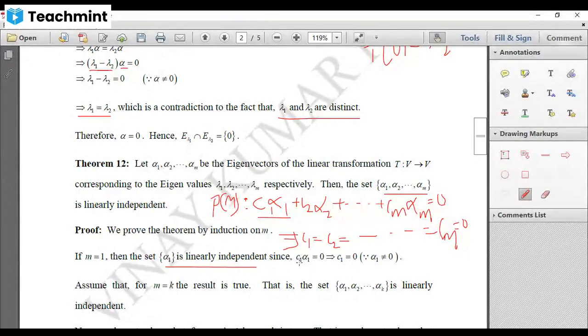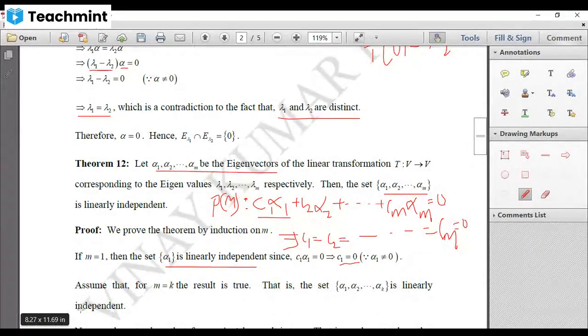And you know, when the product of two numbers is 0, either C1 is 0 or alpha 1 has to be 0. But alpha 1 is an eigenvector and eigenvectors are non-zero. Therefore, your alpha 1 cannot be 0. So that forces us to assume that C1 equal to 0. That means we have written a linear combination equal to 0 and we have shown that scalars are taking the value 0 only. That means this set is linearly independent. So we have proved the result for m equal to 1.